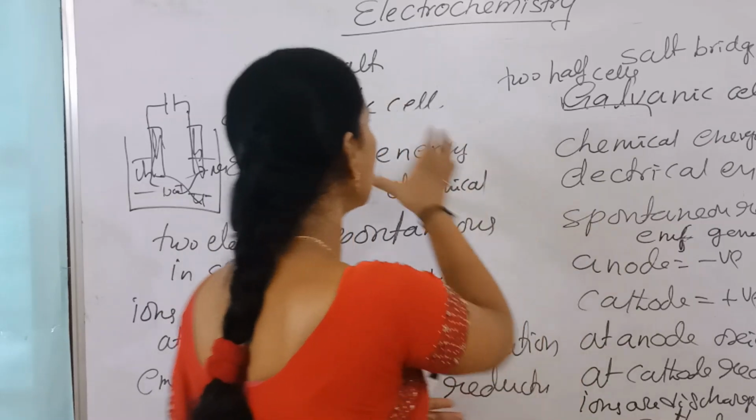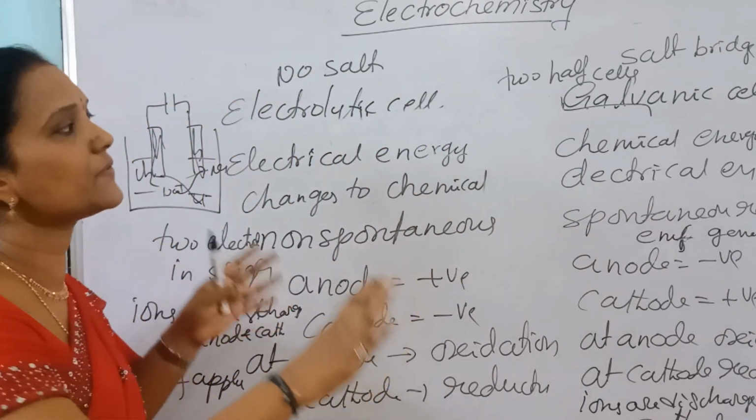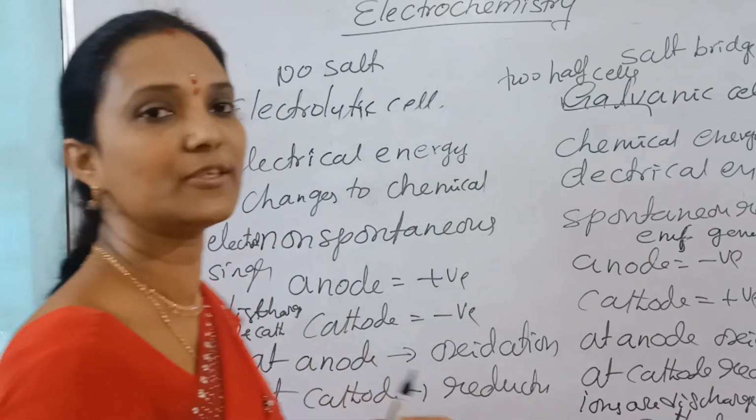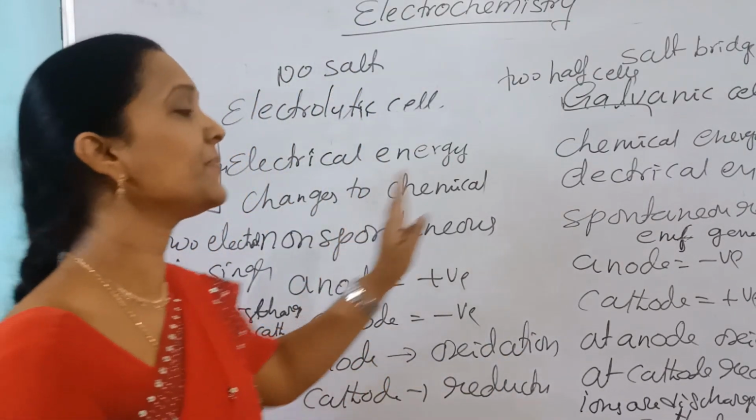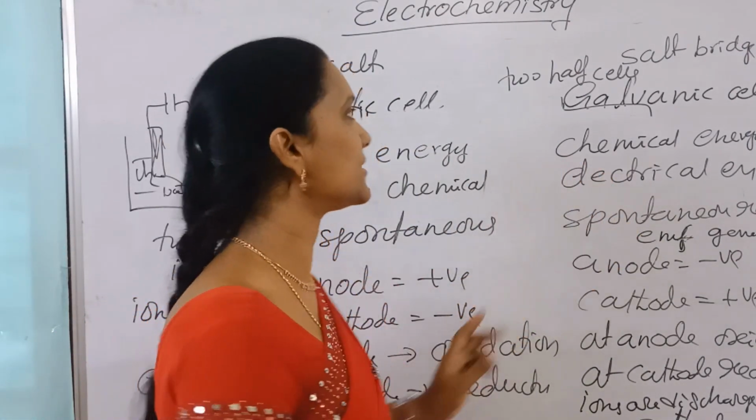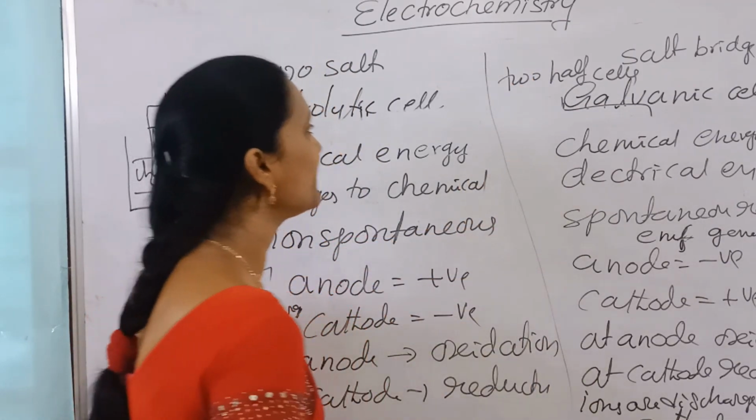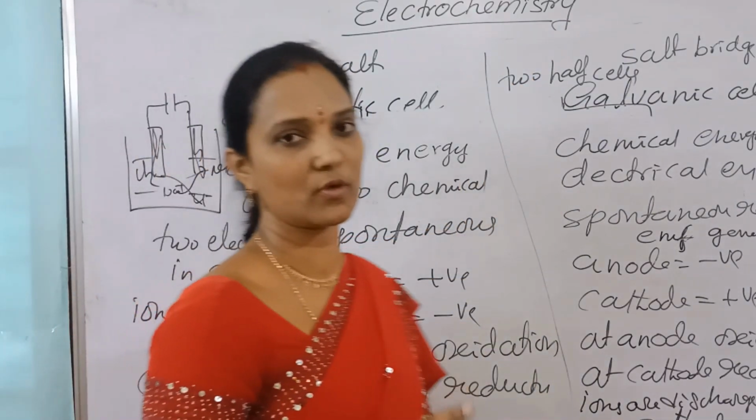This is one part, this is another part. These two parts only we are concentrating on more in this chapter, electrochemistry. How to convert electrical energy to chemical energy and chemical energy to electrical energy. Anyhow, these are the differences between electrolytic cells and galvanic cells.